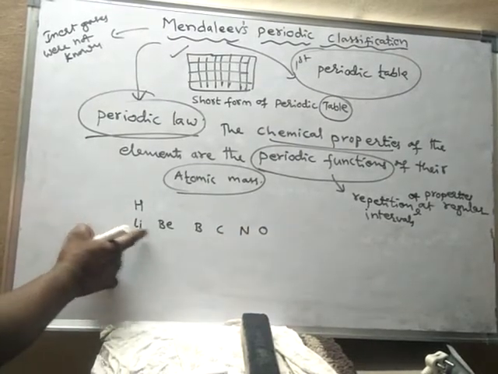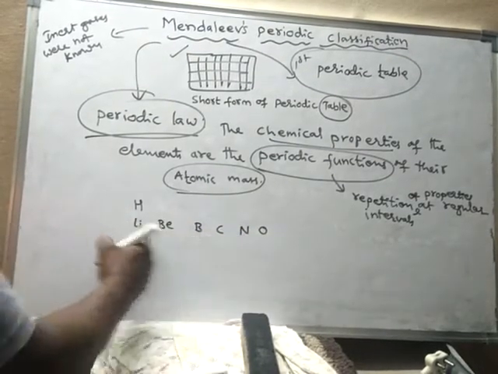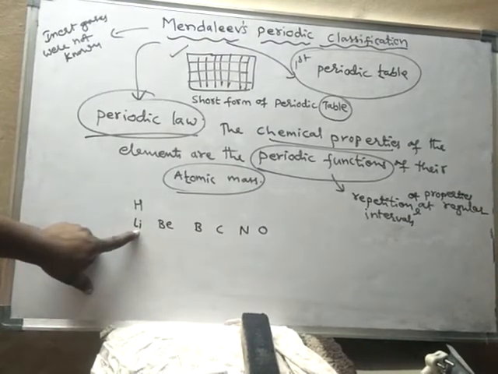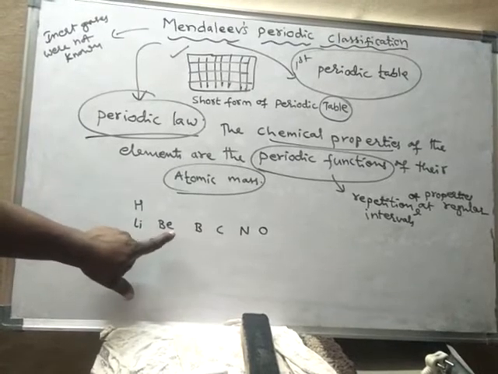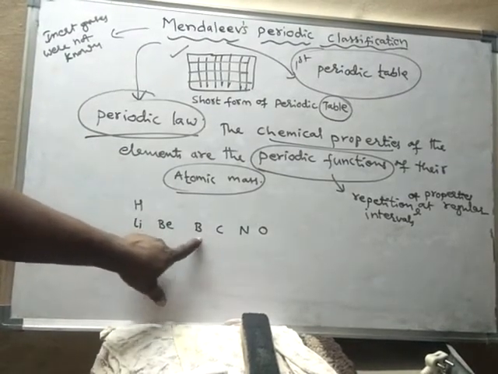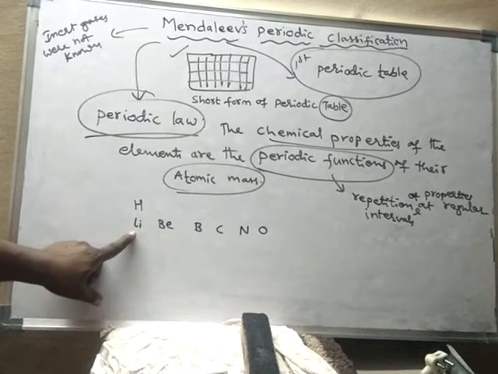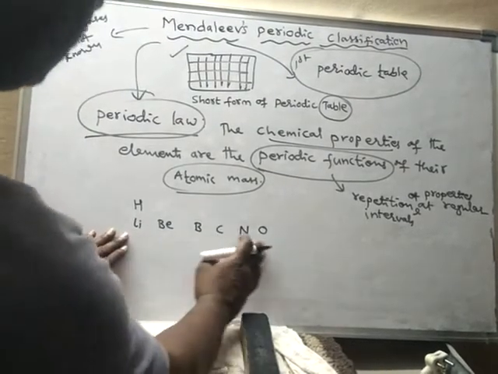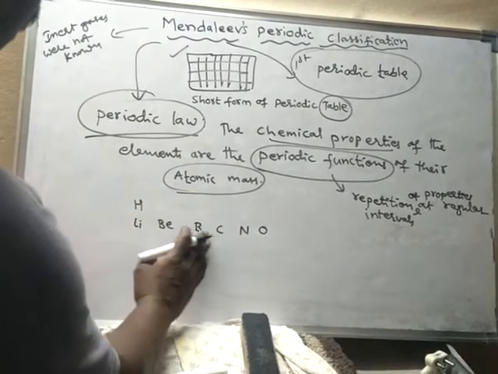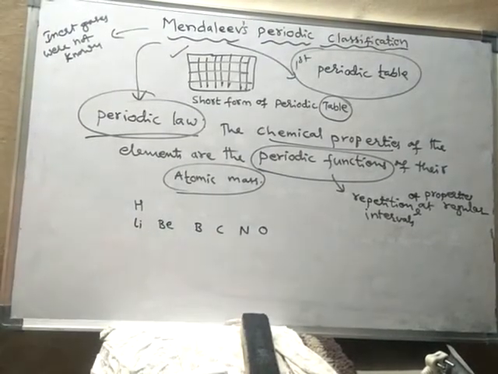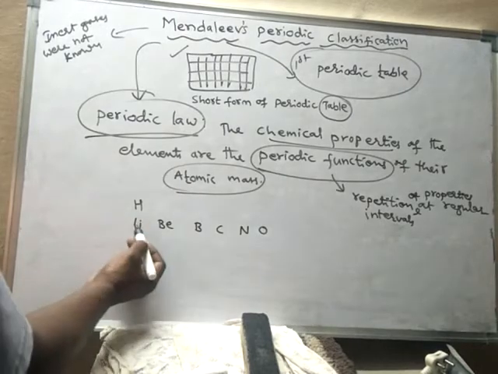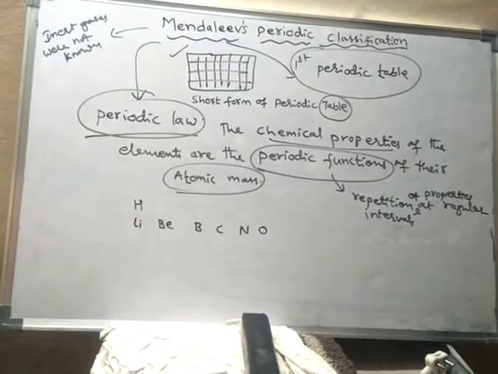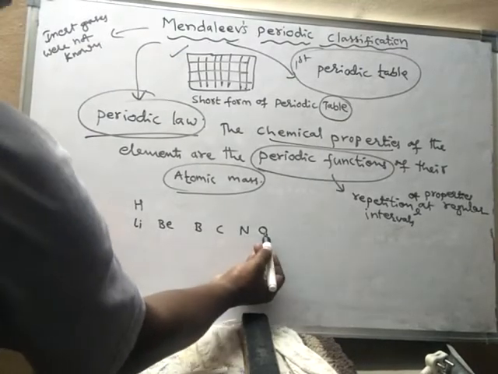So he arranged the elements according to increasing order of atomic masses. The atomic mass of lithium is less than beryllium, and its mass is less than boron, and its mass is less than carbon. As we move from left to right, the atomic masses increase gradually.